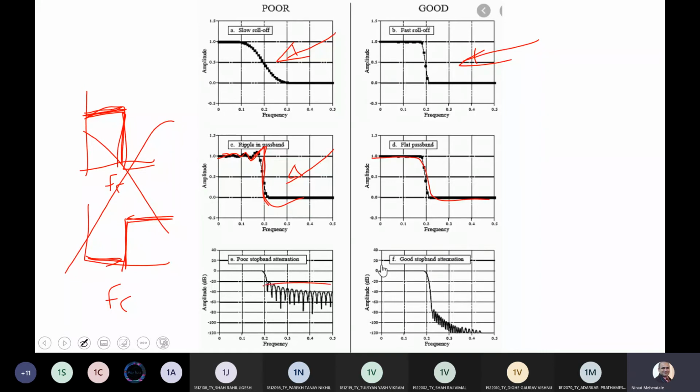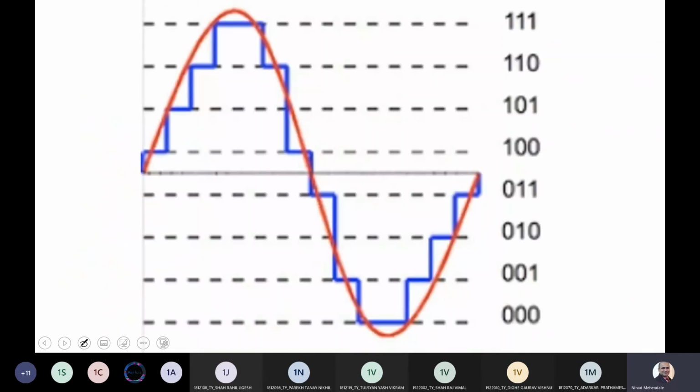Then poor stop band attenuation, which we call ripples. यहाँ पे आपके मेन गेन के बच्चे पैदा हो जाते हैं और उसका मैग्नीट्यूड कम होते जाता है. Then we say a good stop band attenuation, and then there are very slight ripples at the base. So these are the different types of filters. On this side you will see all poor filters. So this is poor, this is poor, and this is poor. And on this side they all are very good quality filters.